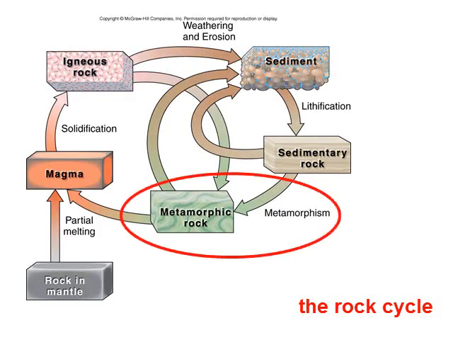Now this is part of the rock cycle. We've gone through igneous rocks, we've gone through sedimentary rocks, and now we're on metamorphic rocks. Basically, a metamorphic rock is any of the other rock types that have been changed through extreme heat and pressure, basically cooked within the earth, and the rocks change. So sedimentary rocks become metamorphic rocks, igneous rocks become metamorphic rocks, and metamorphic rocks can even be changed into another form of metamorphic rock. So it's all part of the rock cycle.